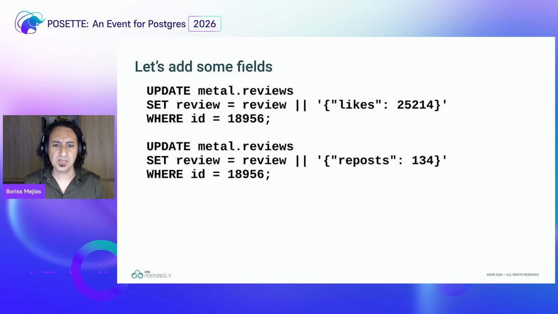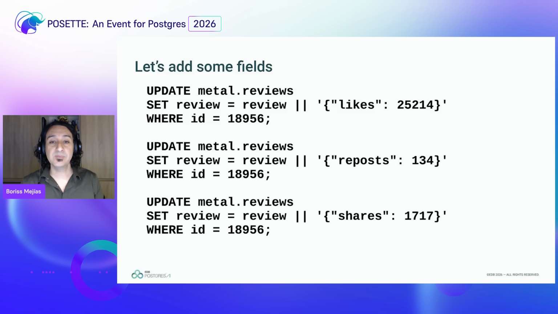I can also say, okay, how many people reposted this? 134, fine. Or I can also say how many people shared this without reposting it, so sent it to somebody else, which is 1717, which, by coincidence, is the number of people that fit into one of the rooms in Tivoli Vredenburg, which is the venue for PG Day Lowlands this year on September 10 in Utrecht. Okay, but can I have this dynamicity for free?